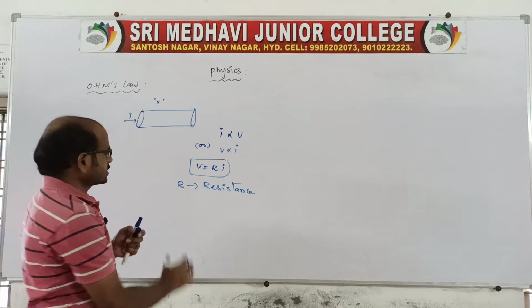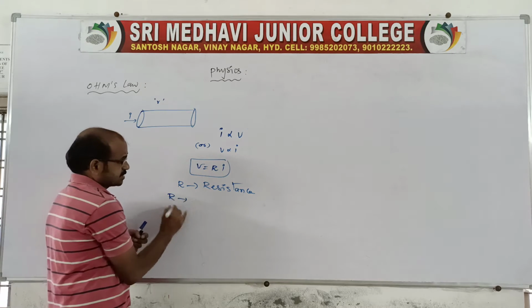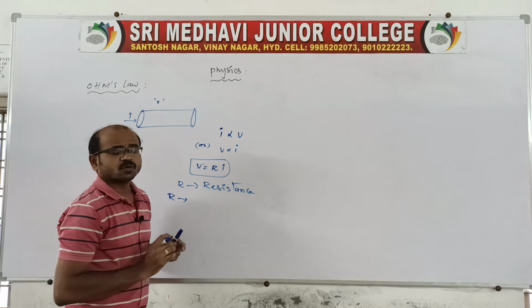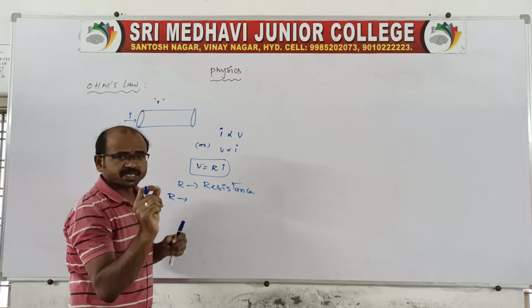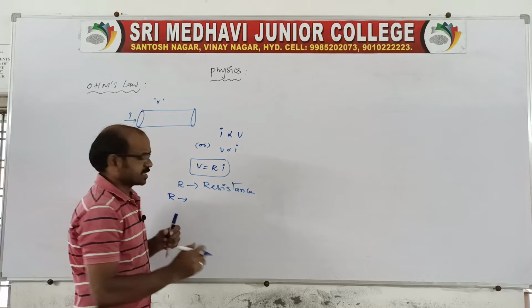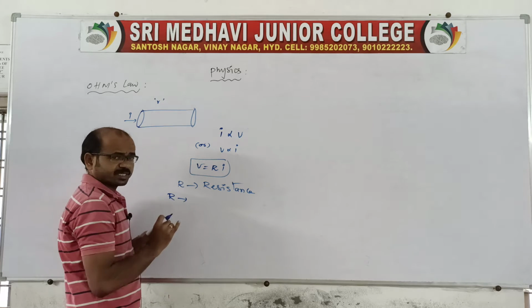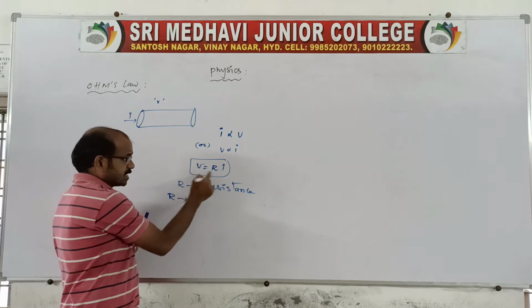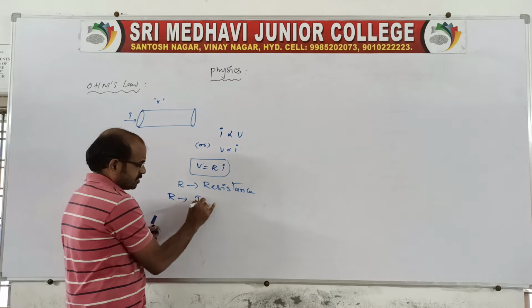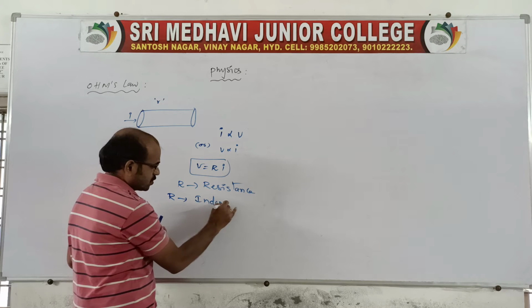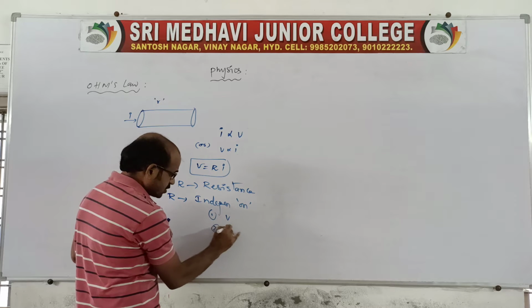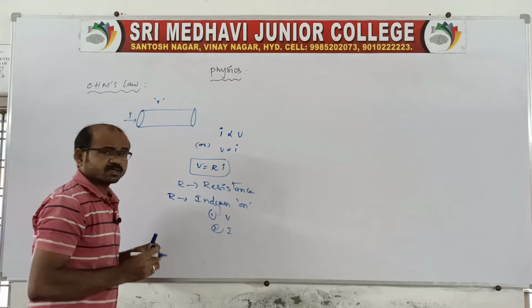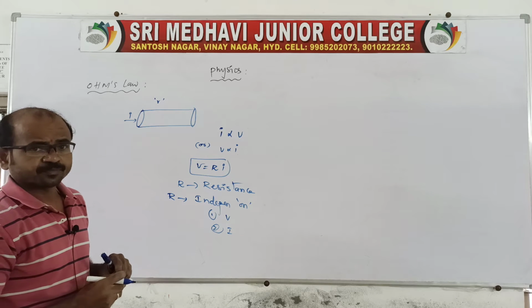Remember, it is a specific constant of a given material, and it is independent of V and I. It does not depend on electric current or on the potential difference.